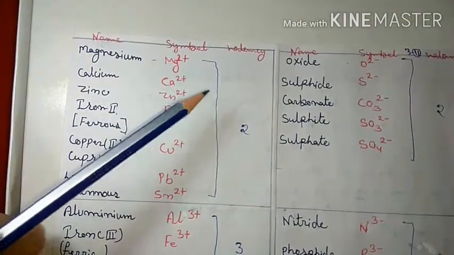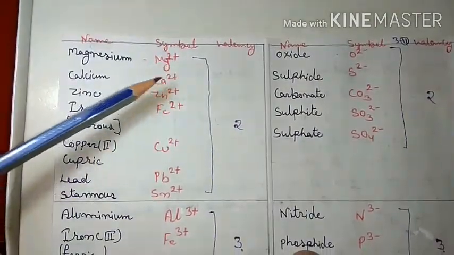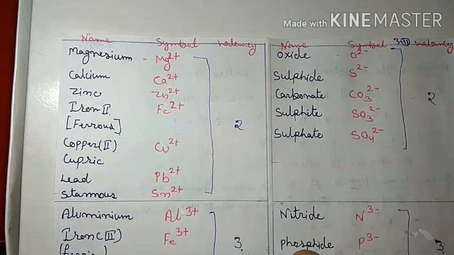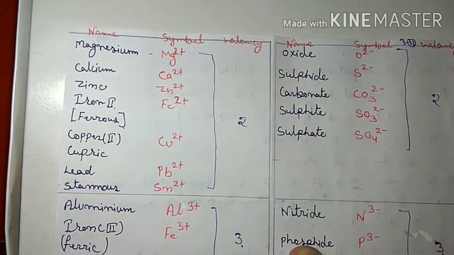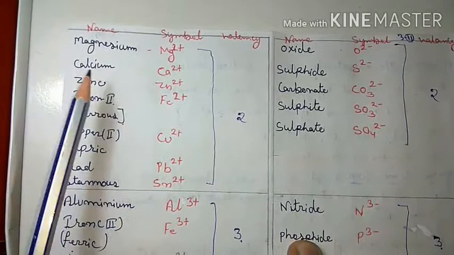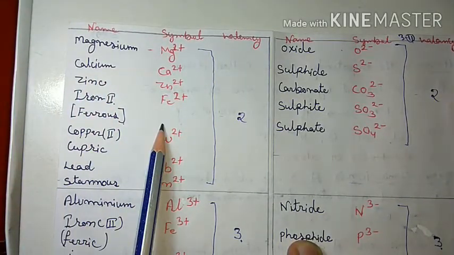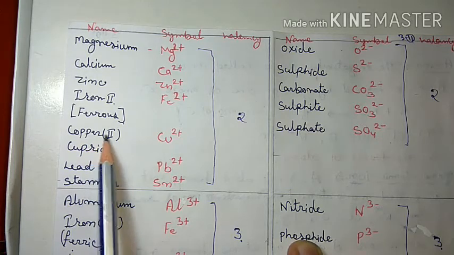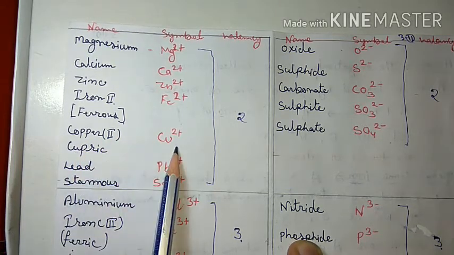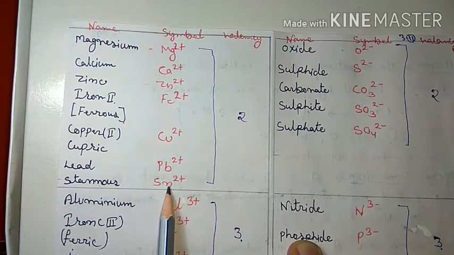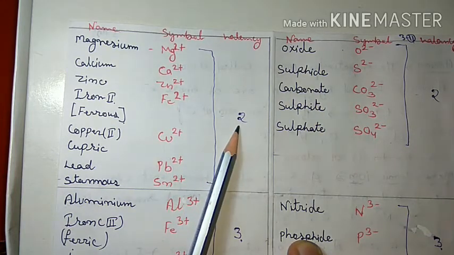Now, let me discuss some more. These are the examples having valency 2, that means they have plus 2 charge. Magnesium, calcium, zinc, iron second or called ferrous, copper second or called cupric, lead, stannous. All of these have plus 2 charge, that means valency is 2.